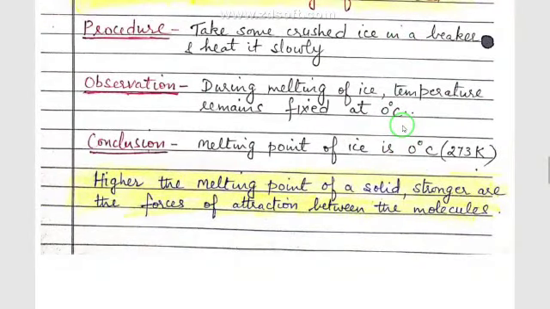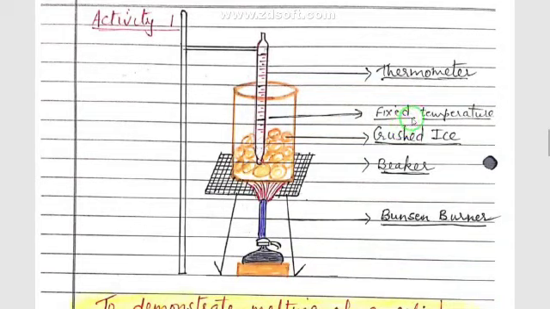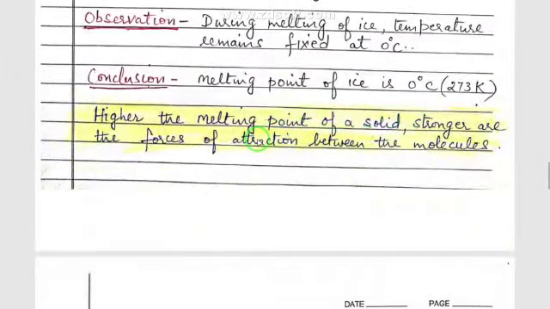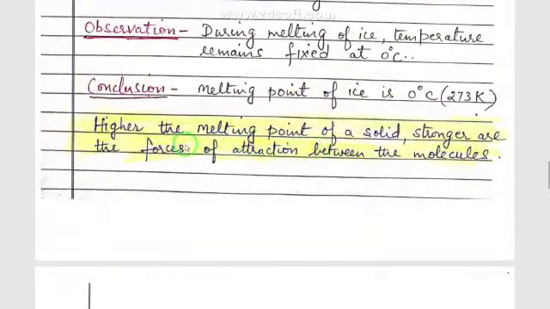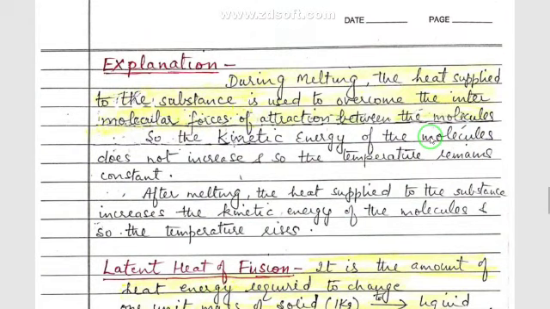It does not change. And if the melting point of any solid is higher, it means stronger are the forces of attraction between the molecules of that substance. That means the lower the melting point of any substance, the weaker are the forces between the particles, and the higher the melting point, the stronger are the forces of attraction between the molecules. So it is a measure of the intermolecular forces of a substance.